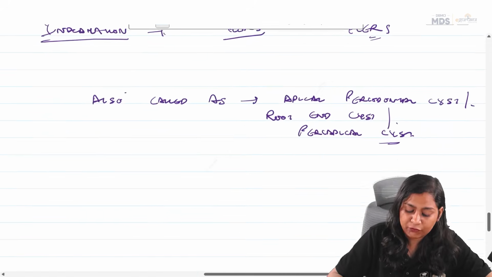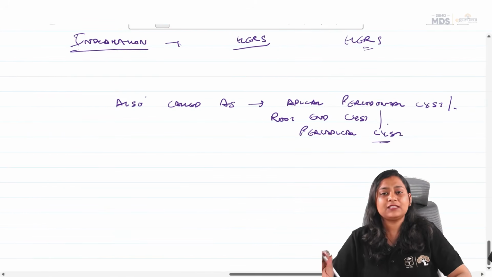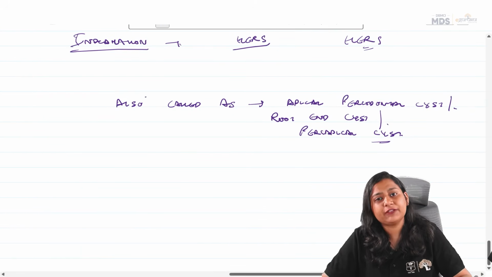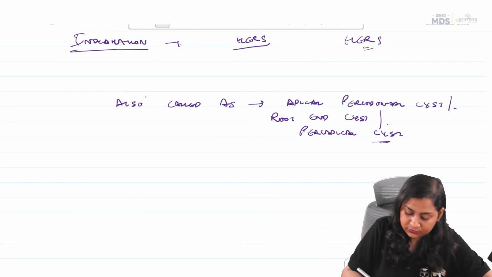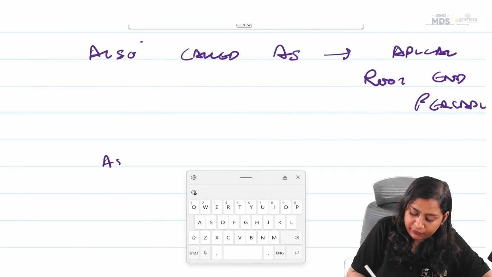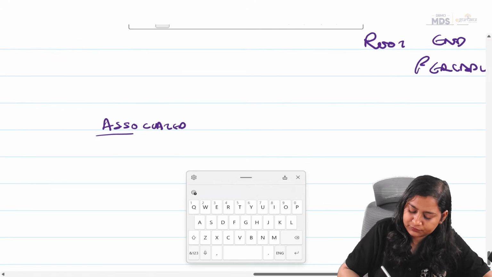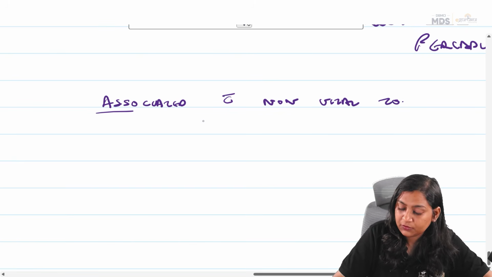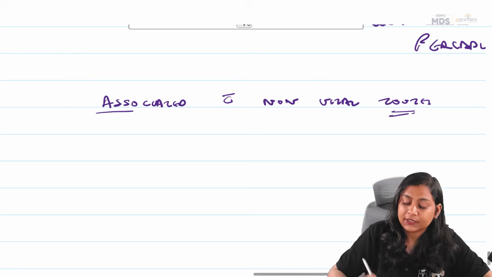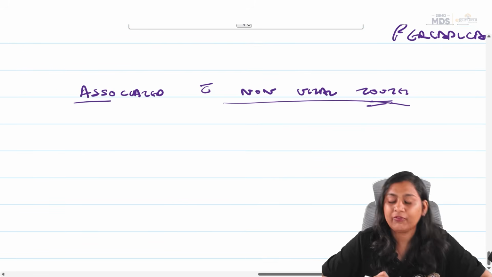Very important is that this radicular cyst, as I told, is an inflammatory cyst, so it is always associated with a non-vital tooth.